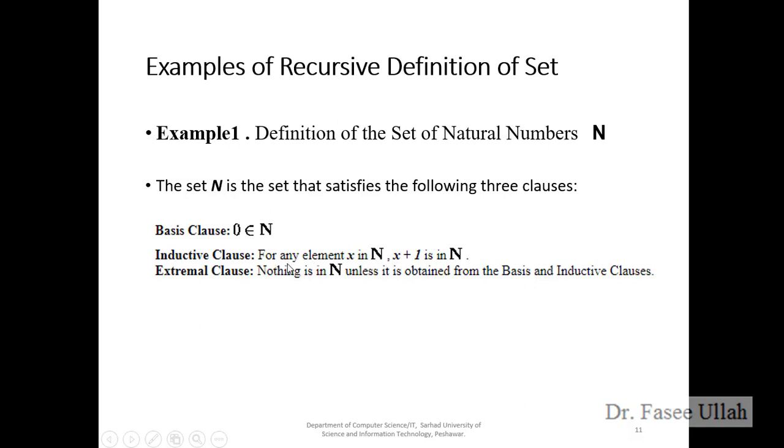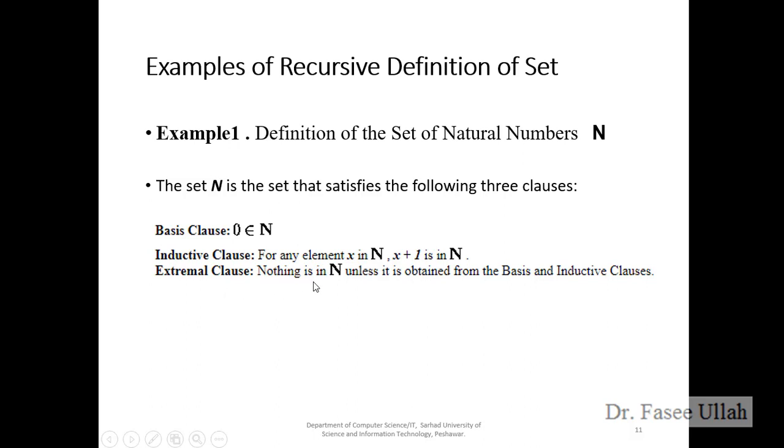This is why they say that for any element x in N, x plus 1 is also in N. This is the increment form. For example, if 1 is in N, then 1 plus 1 is equal to 2, and 2 is also in N, and so on. This is the inductive clause example for natural numbers.